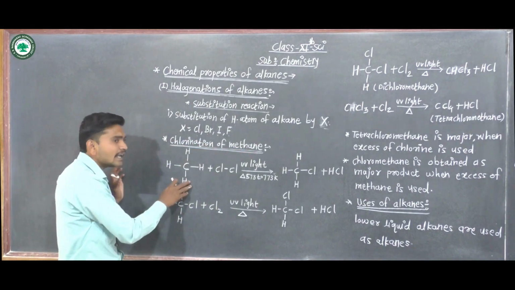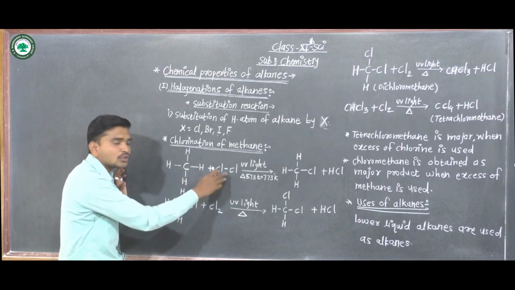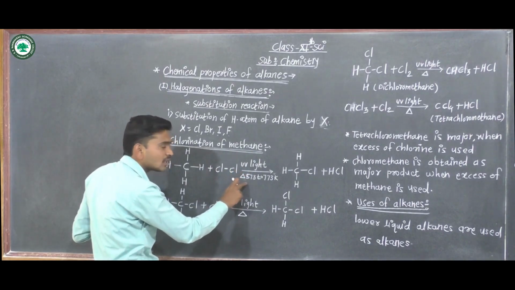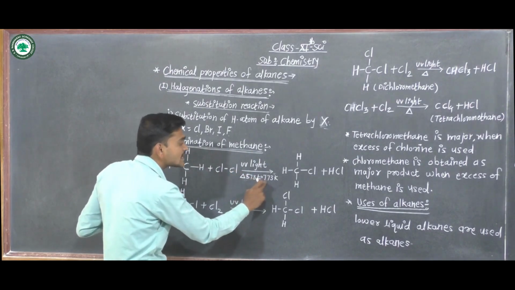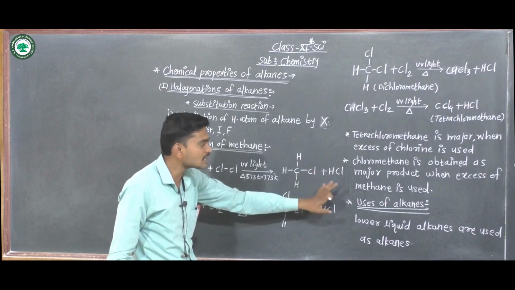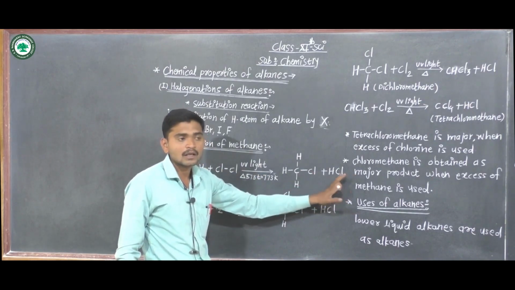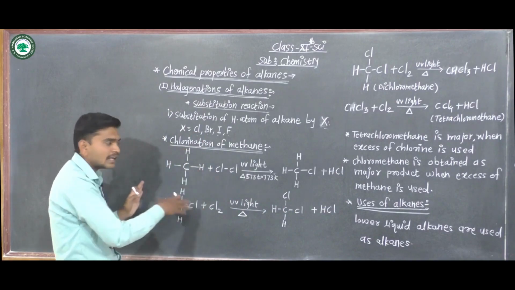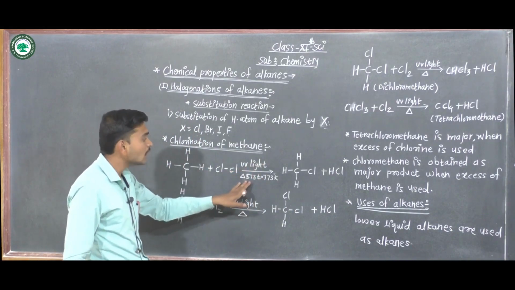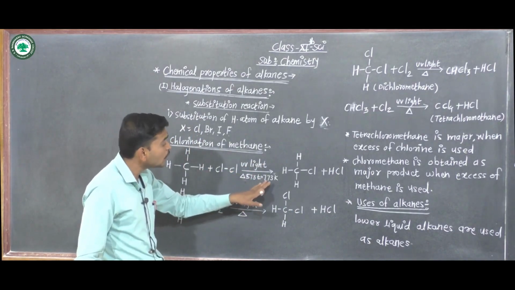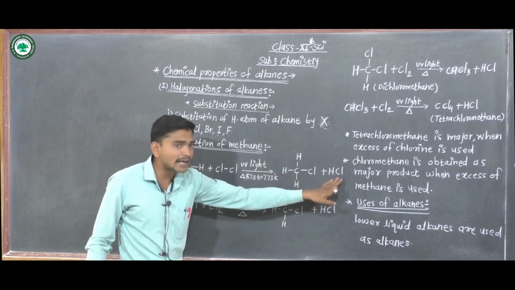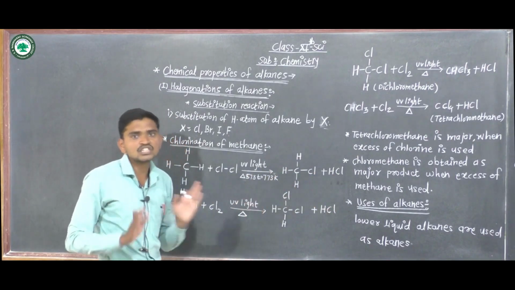When methane reacts with chlorine gas in presence of UV light or at high temperature, 573 Kelvin to 773 Kelvin, it gives chloromethane plus hydrochloric acid. The general reaction is alkane plus halogen, in presence of UV light or high temperature of 573 Kelvin to 773 Kelvin, gives alkyl halide plus hydrogen halide. This is the general reaction.